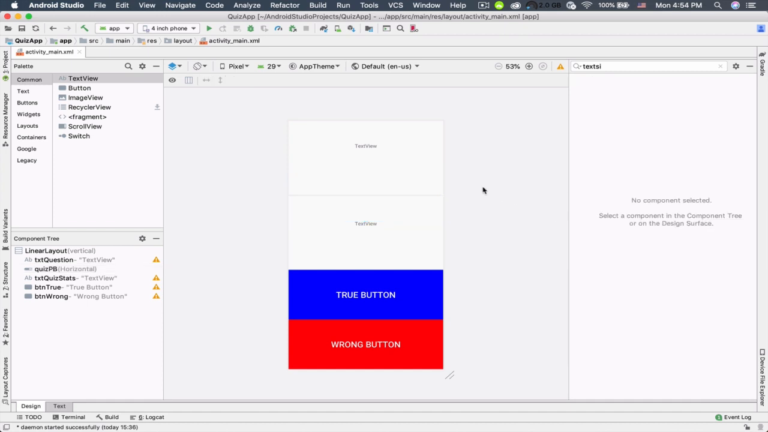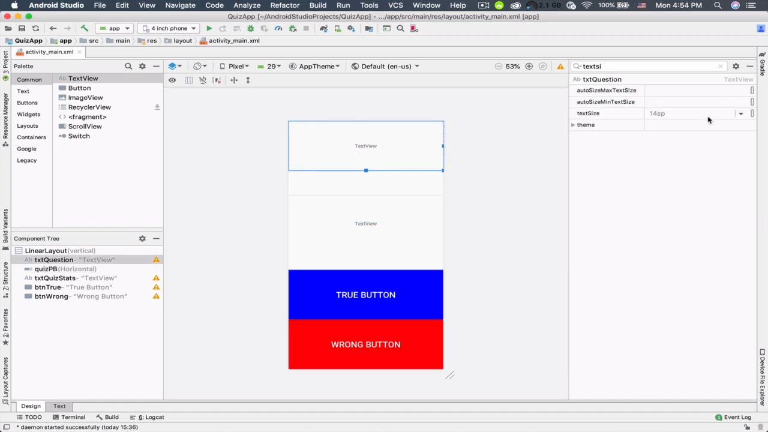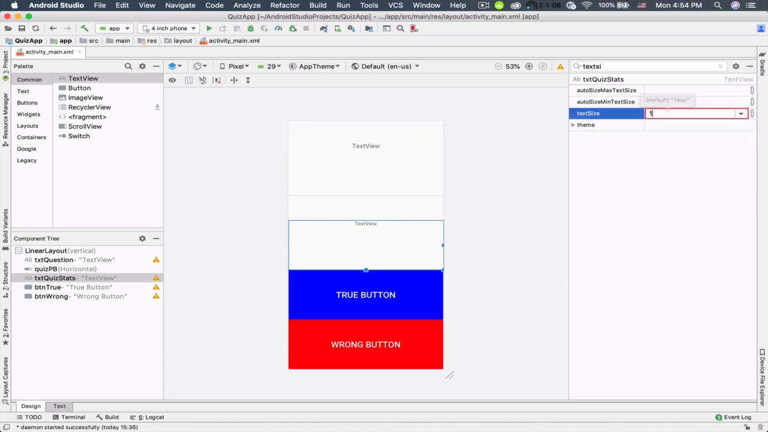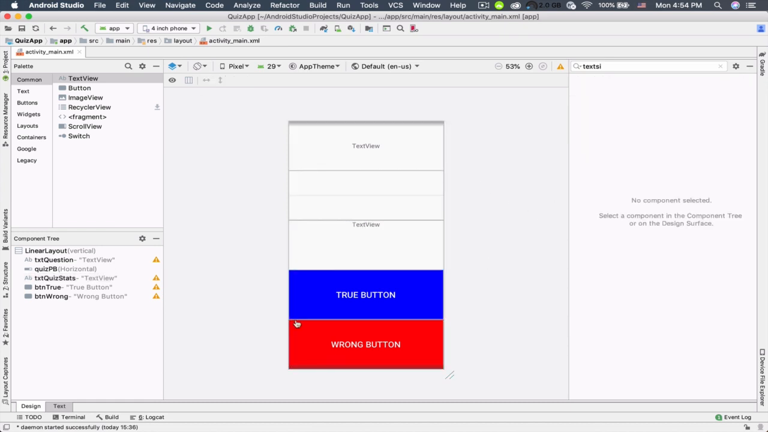And finally, let's select this txt question, and for the text size, let's enter 18 sp. And let's also select this txt quiz stats, and for the text size, again 18 sp. So now I think it's good. So the design of our application is finished. In the next tutorial, we're gonna start coding our app.